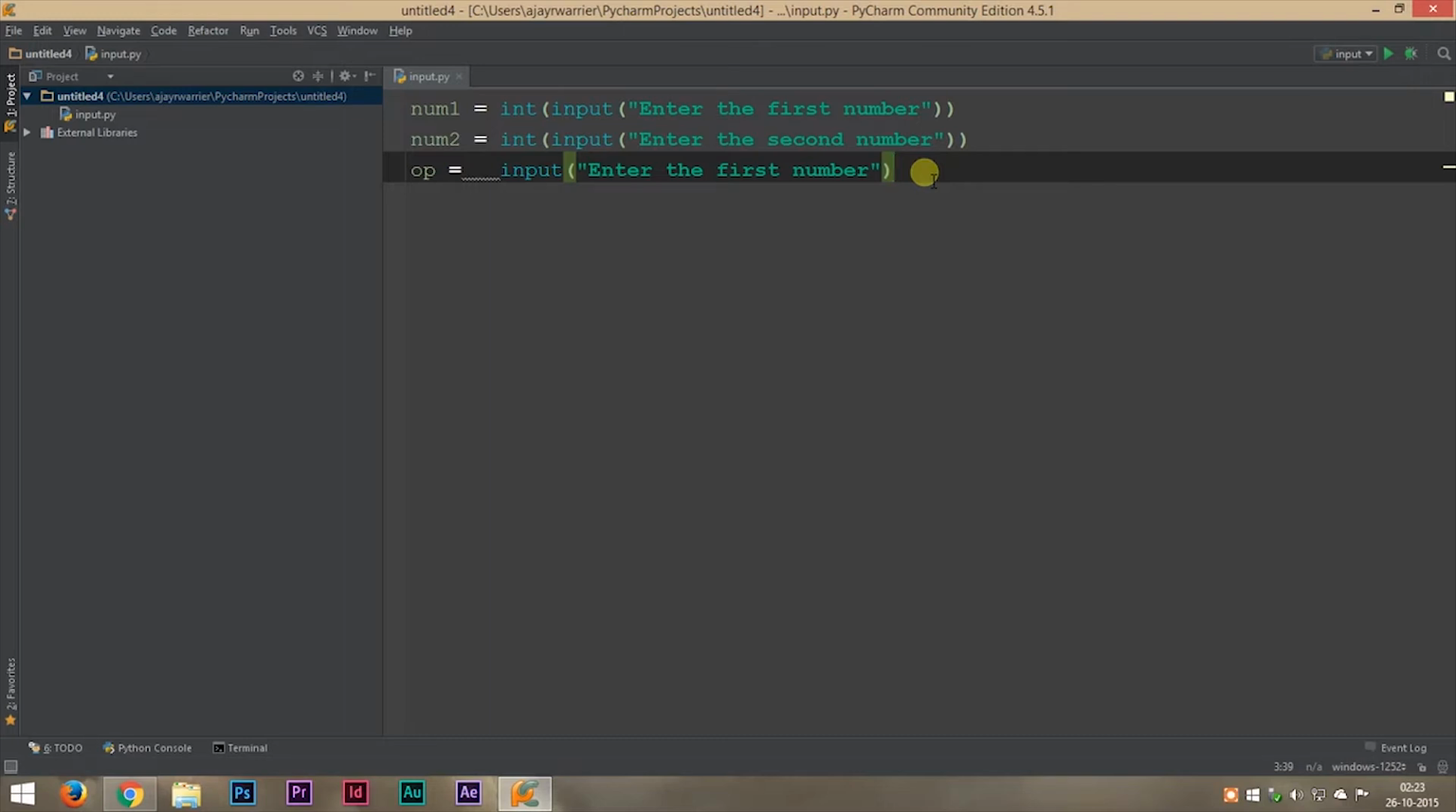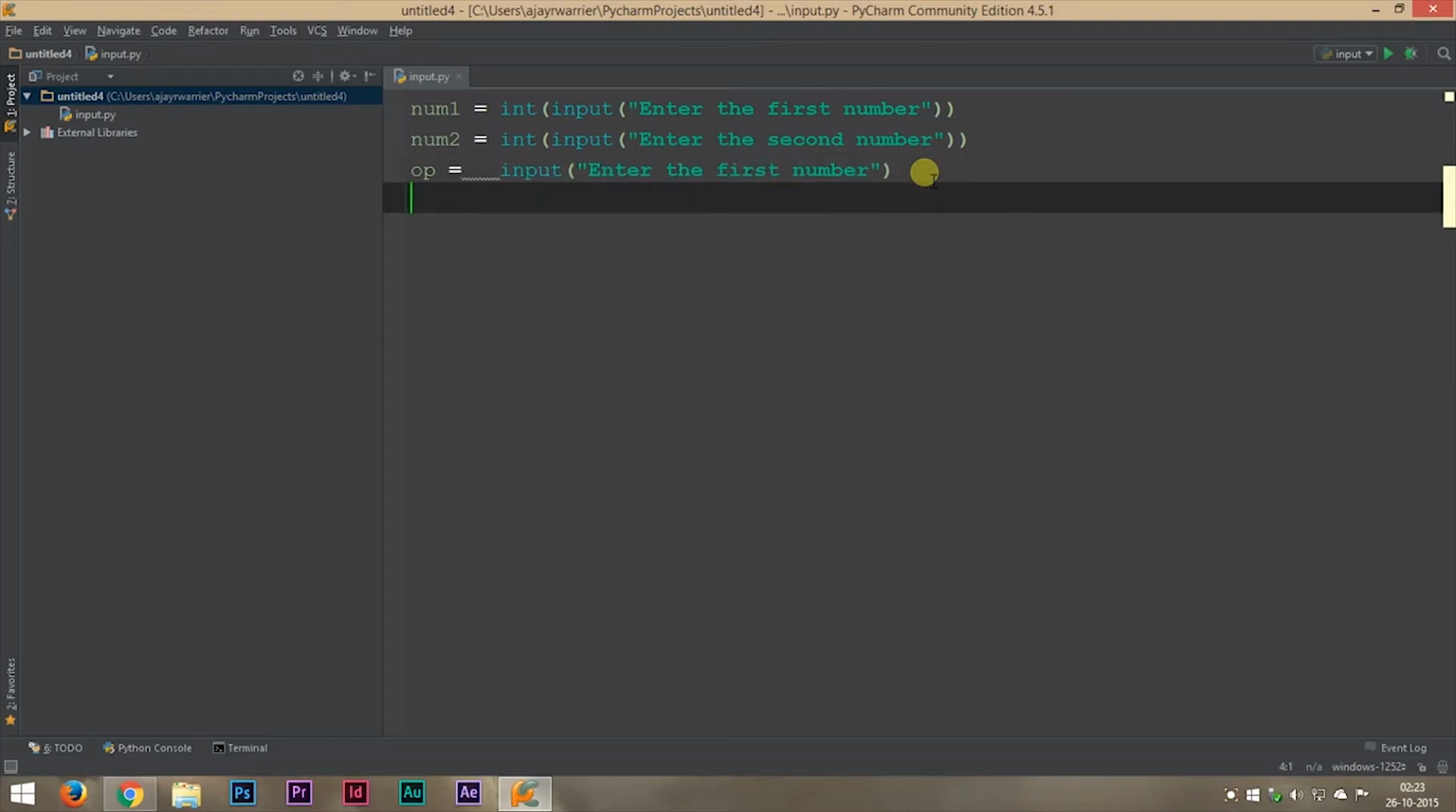Now about the operation. Our user will enter an operator, like the addition operator, subtraction operator, whatever, and the respective operation has to be performed and we'll have to print the result. So that means we're going to be needing conditional statements.